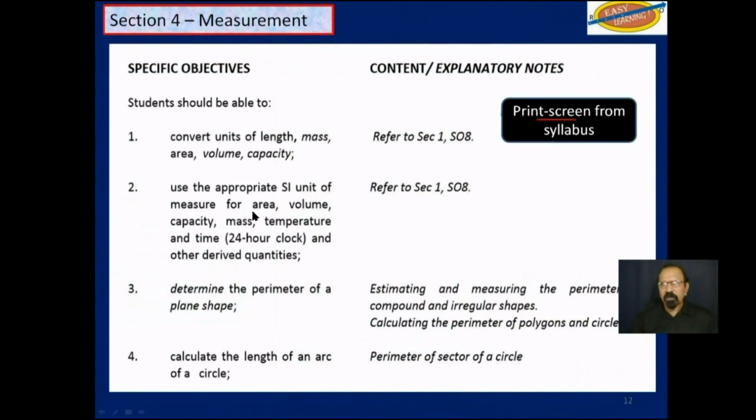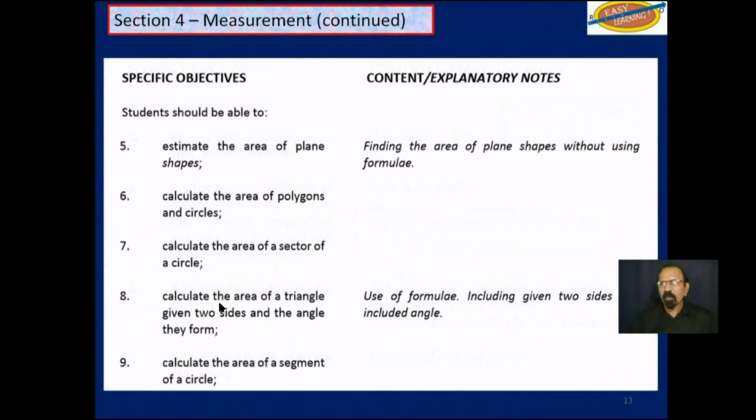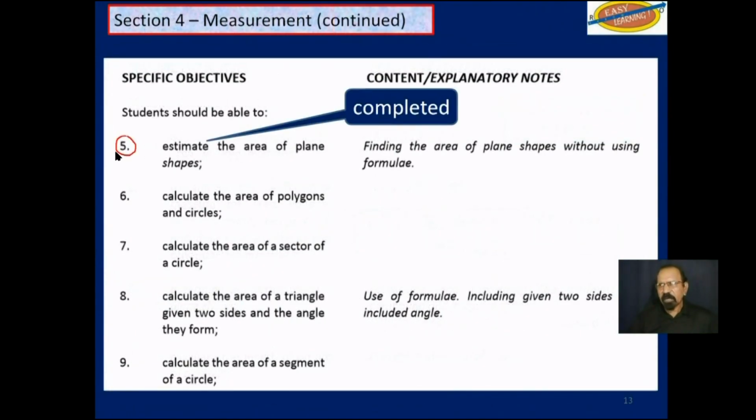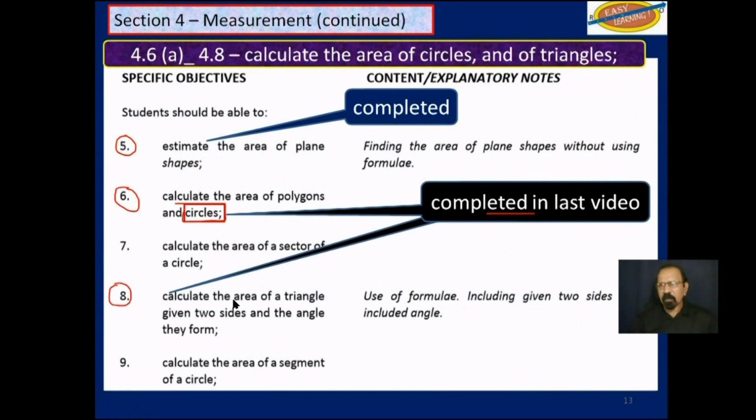So this is a print screen of the syllabus. We have completed all 4 of those objectives on this page. And from this page, we have completed objective 5. And in the last video, as I pointed out, we have completed this part of that objective 6, as well as objective 8.